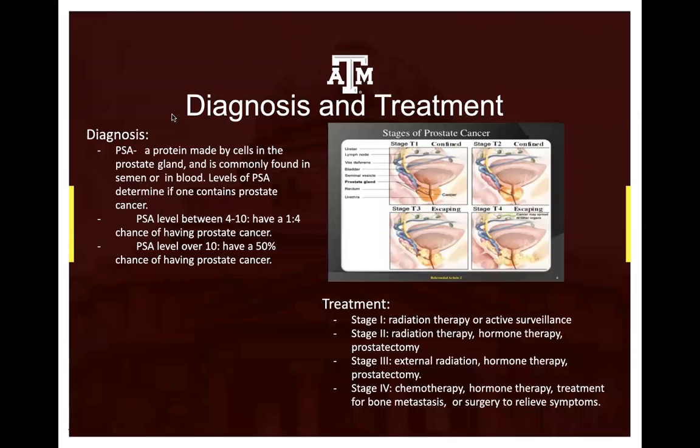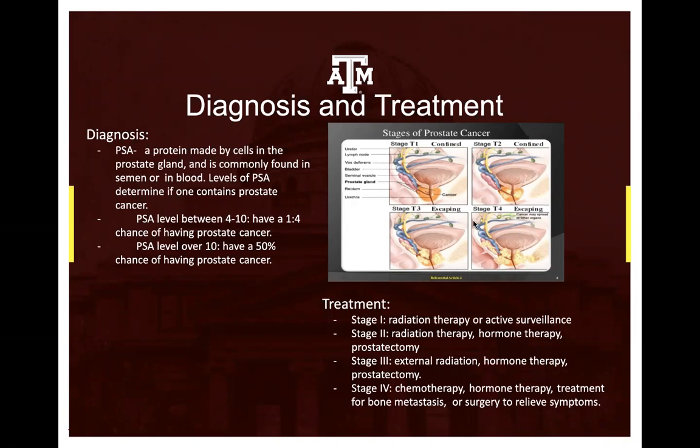When diagnosing prostate cancer, scientists and doctors look at the PSA, which is a protein made by cells in the prostate gland that can commonly be found in the semen or blood. The different levels of PSA determine if one has prostate cancer. A level between 4 and 10 means that a male has a 1 in 4 chance of actually having prostate cancer, but if the level is over 10, that means a male normally has a 50% chance of having prostate cancer.